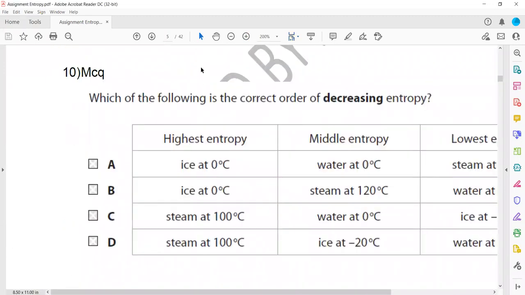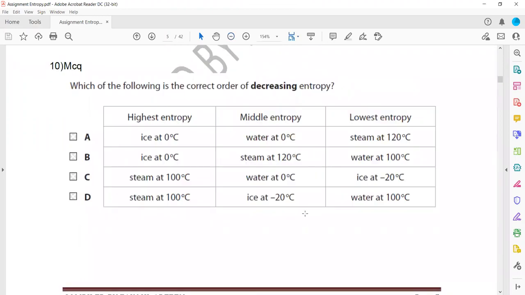Then, which of the following is the correct order of decreasing entropy? Entropy increases with temperature. At higher temperature, the entropy will be higher. So the highest will be steam, then followed by water at 0, and then ice, because that is solid. This is gas, liquid and solid, so this will be the decreasing order. So C will be the right answer.